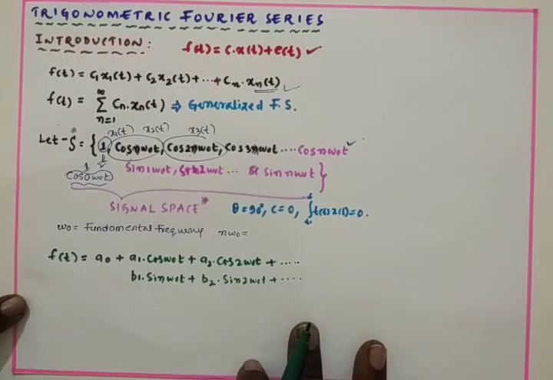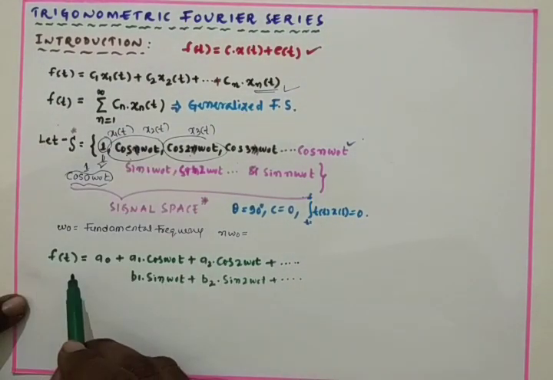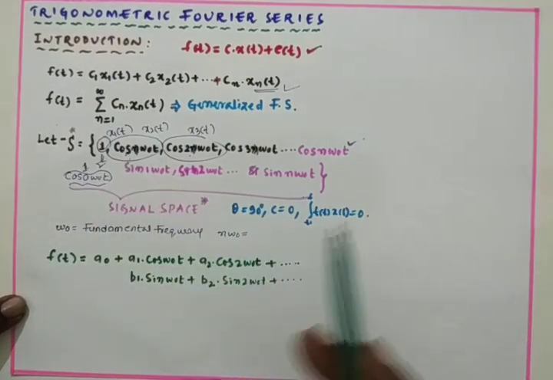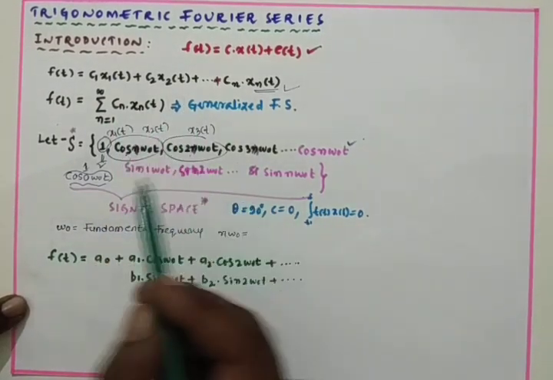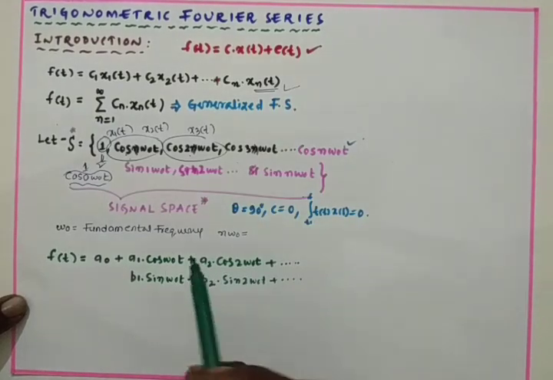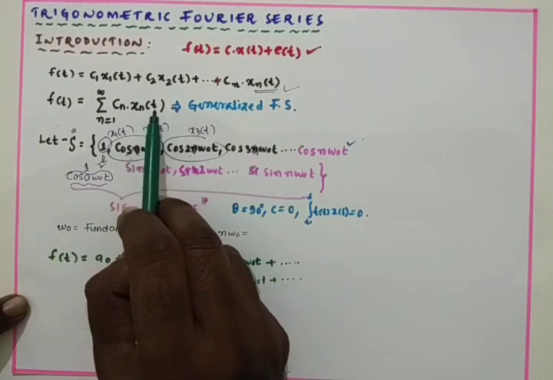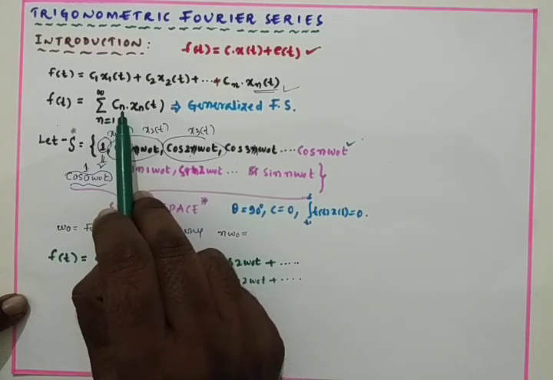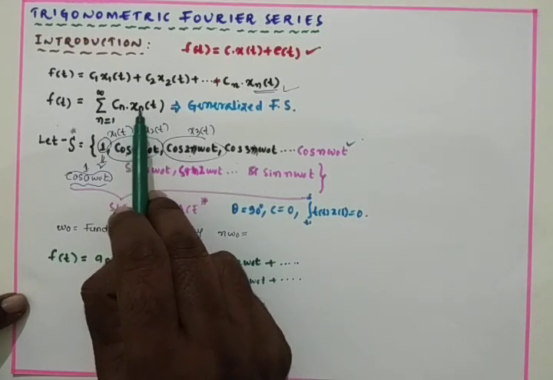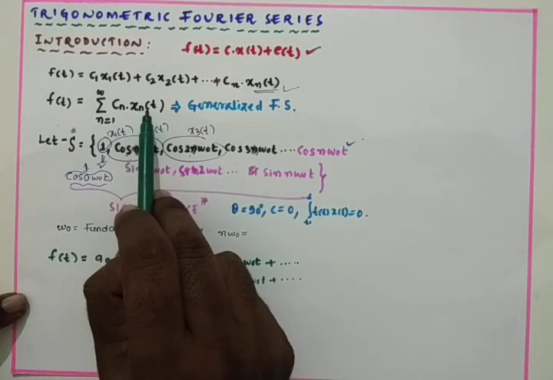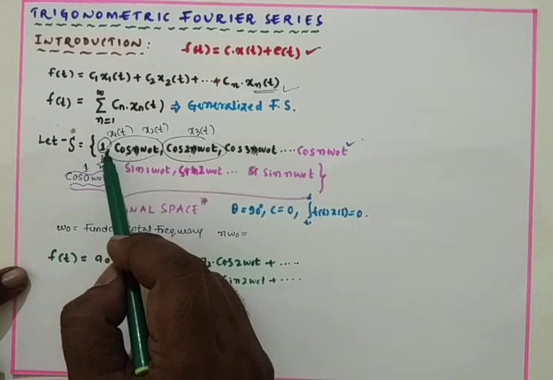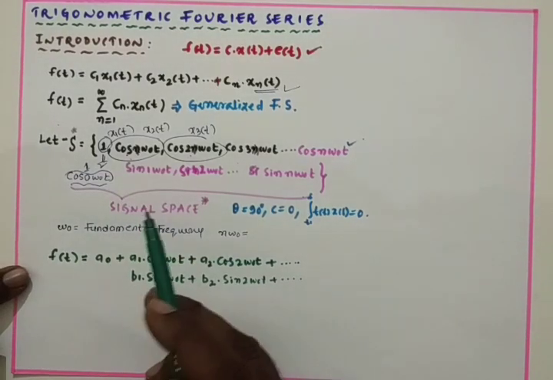That means we are elaborating f of t. First substitute n equal to 0, that means c0 into x0 of t, and cos 0 will be 1 only, so we can write that as a naught.